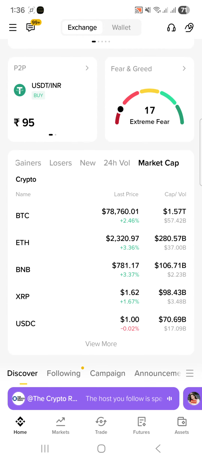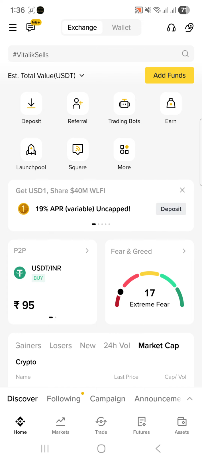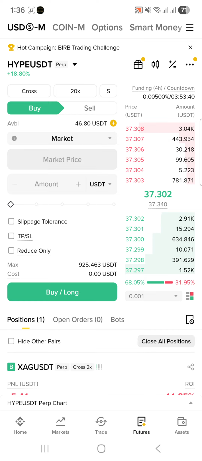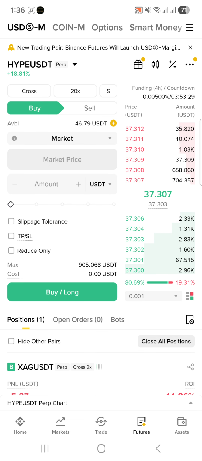Simply, after opening the Binance app, you can see on the home page at the bottom we have the option called Futures. So we will click on Futures, and then the futures page opens. If you are a first time futures trader, you have to answer some questions to open a futures account, and then you can trade futures on Binance. I have already done that procedure. You can see the current coin I am seeing is HYPE USDT.